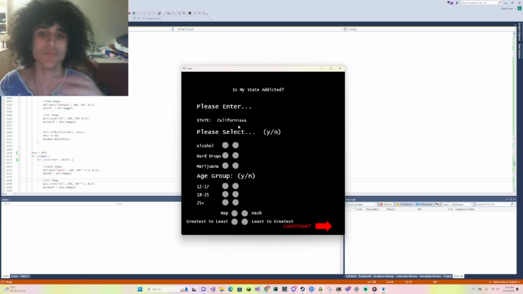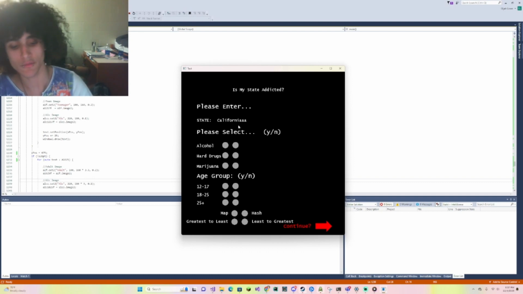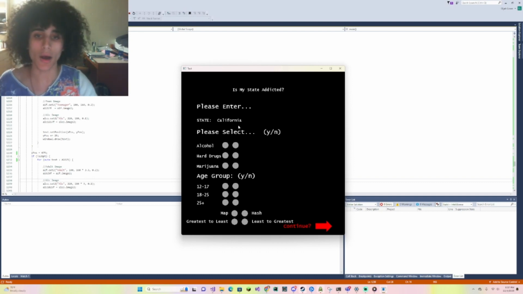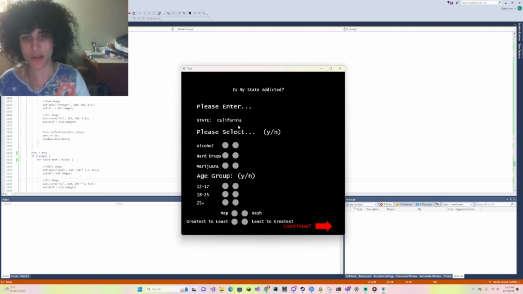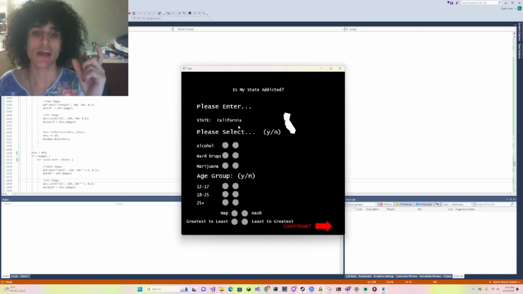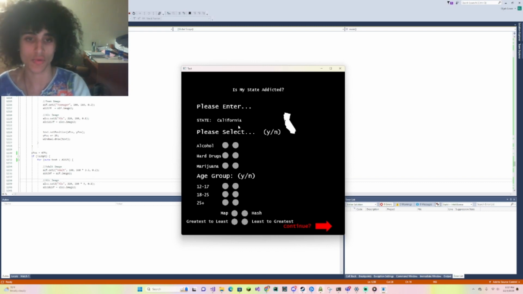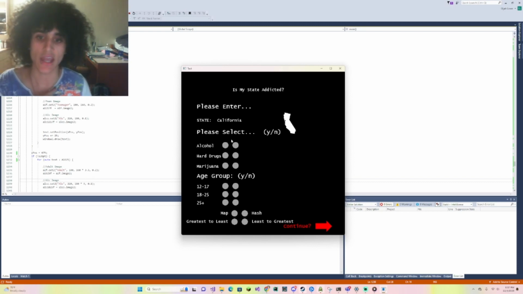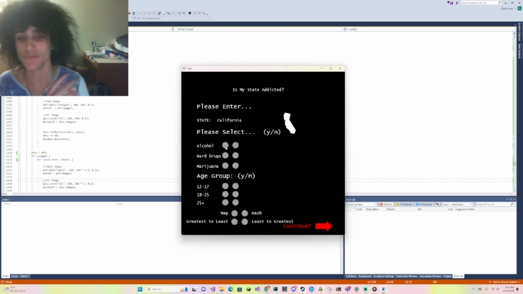And how our input system works is that if we misspell it, no matter how much we click enter, it will not accept it. Once we eventually spell the name right, it'll broadcast the state map representation on our right screen. And once that is on our right, we know that we have the specific data for California secured. The same thing can be said for the different substance options.